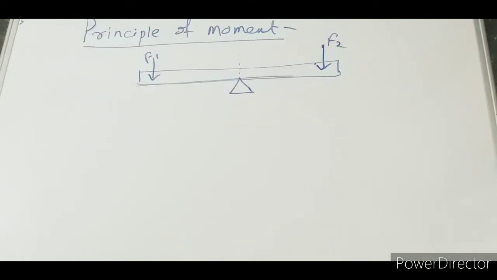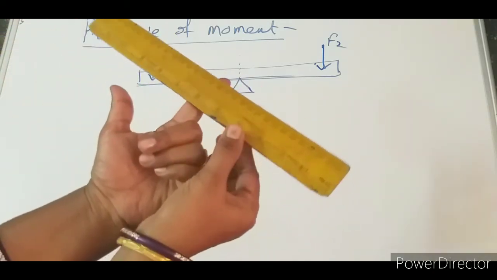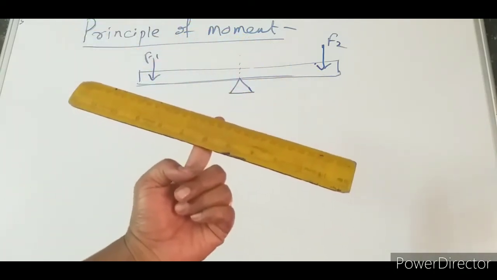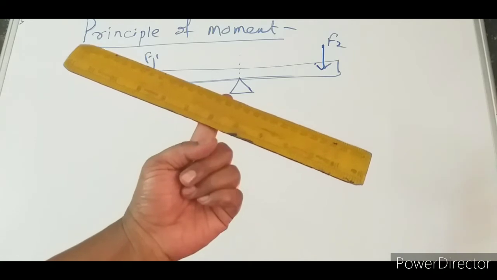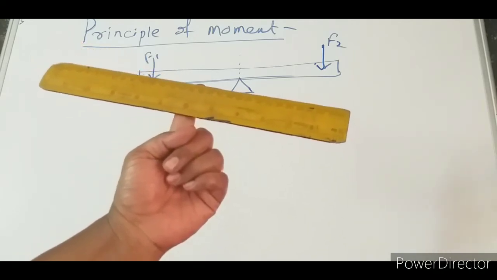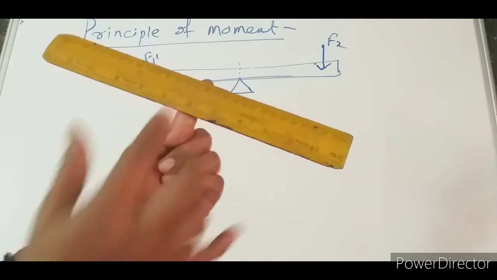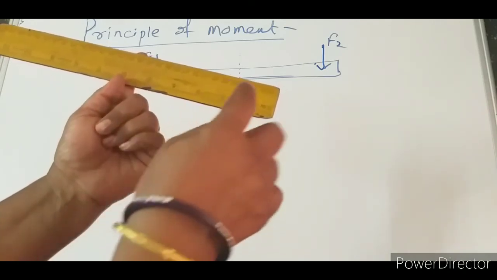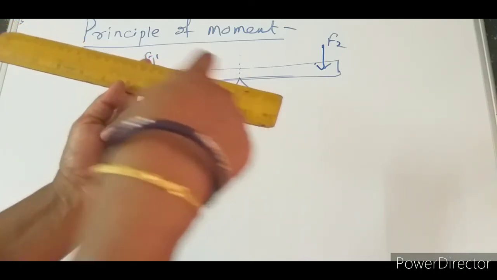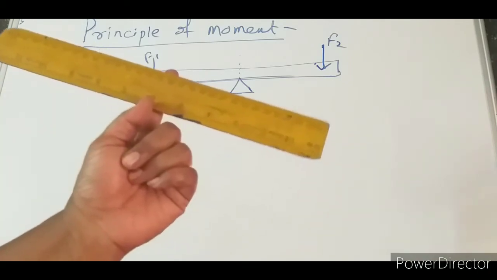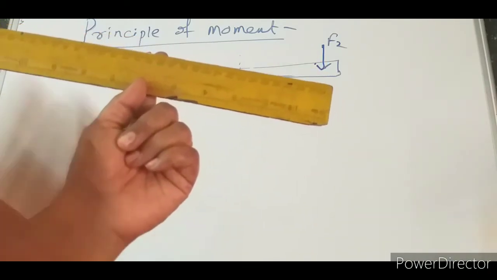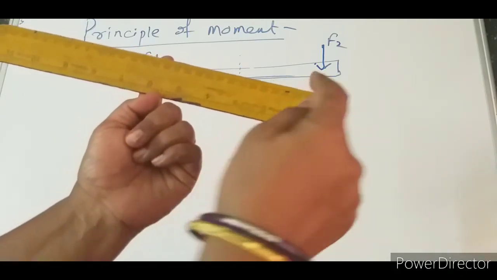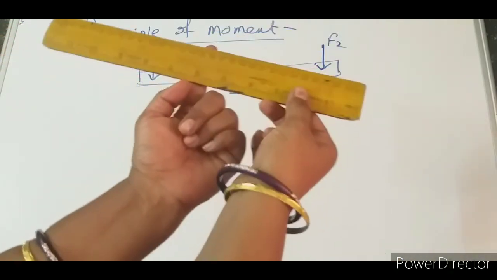Now let us see what the principle of moment is. Before discussing it, let me take one example. This is the scale I have taken and I want to balance it on my finger. Where my finger is, this is the fulcrum. Now let me apply the force here. Let me think that nothing is here and I am applying the force in this direction. See this carefully.